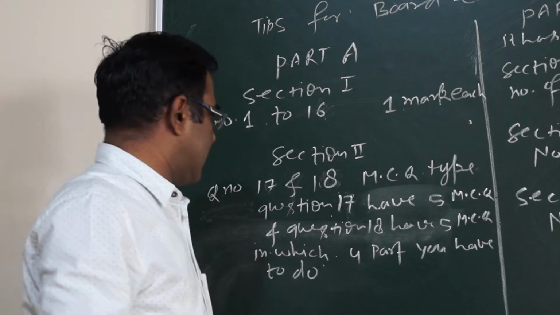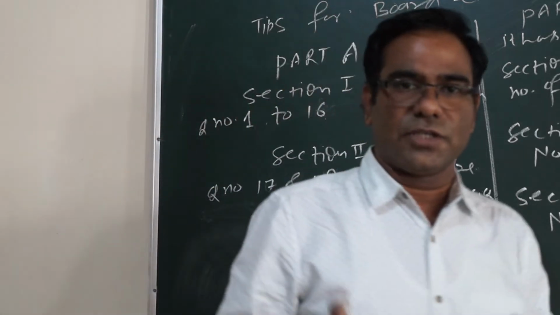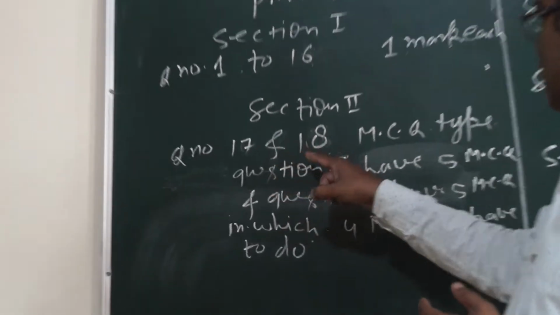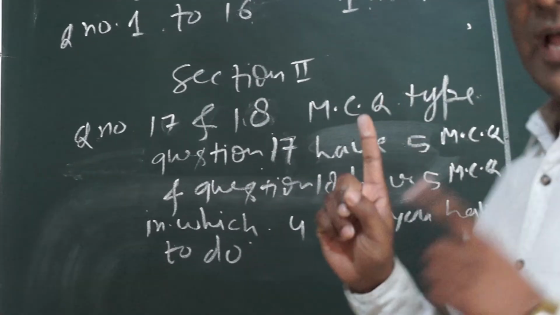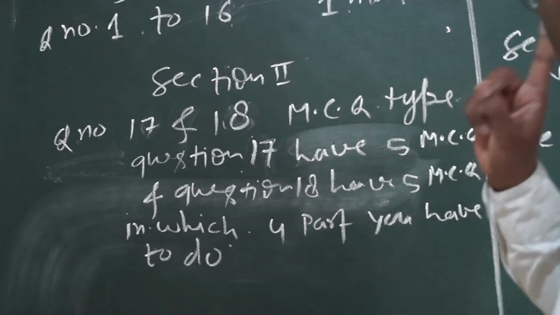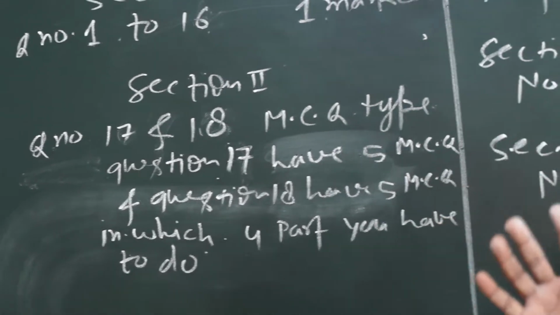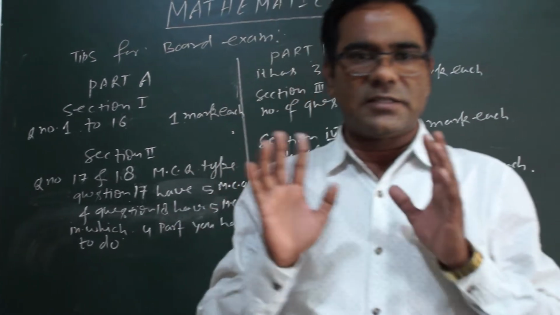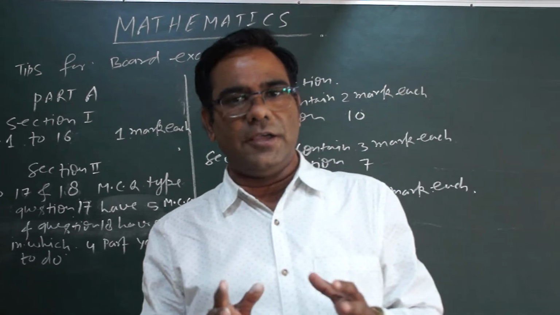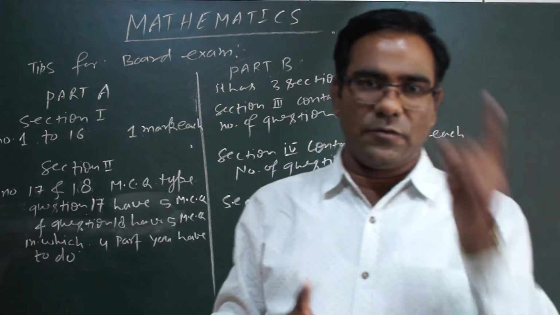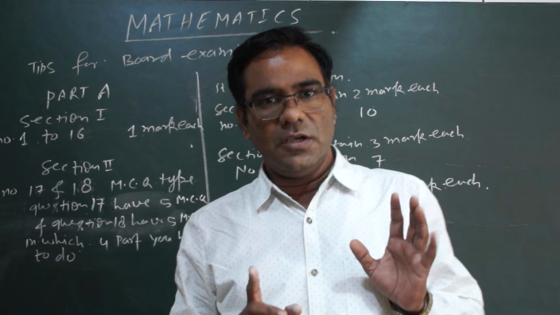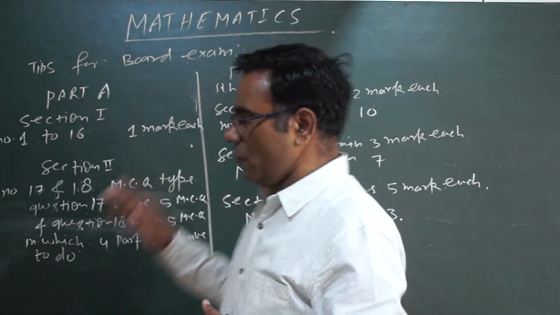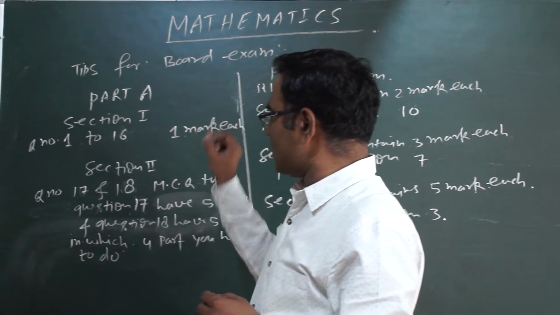And then we will come to section 2, and section 2 is the MCQ questions. In section 2, question numbers 17 and 18 are the MCQ type questions. Each has 5 MCQs of which you have to attempt only 4. And suppose you do all 5, then whichever 4 are correct will be taken by the examiner. So you can attempt all 5 questions.